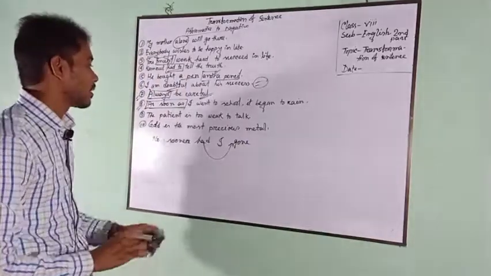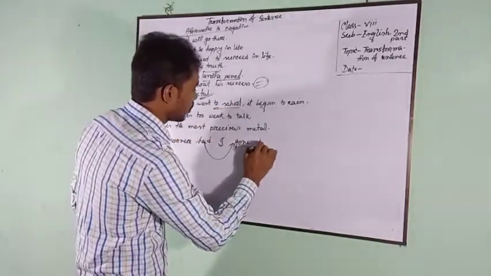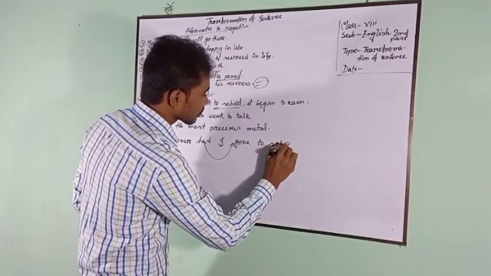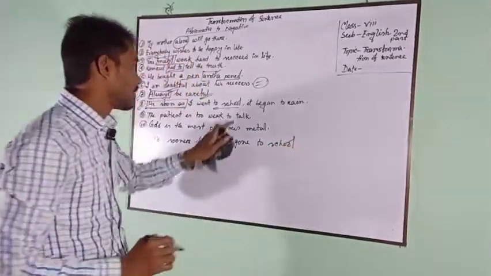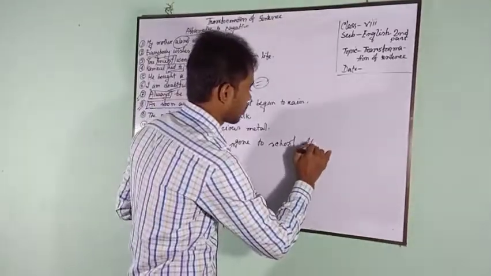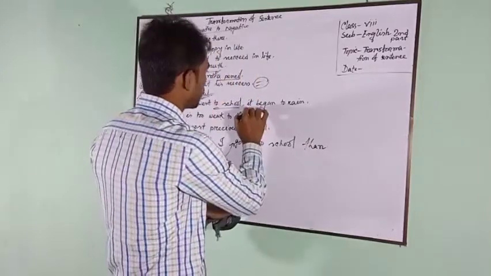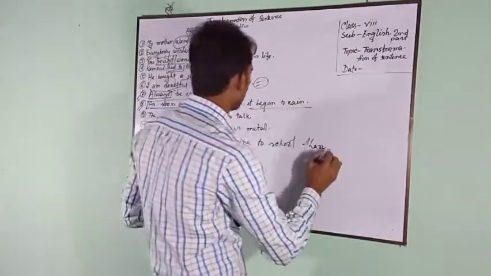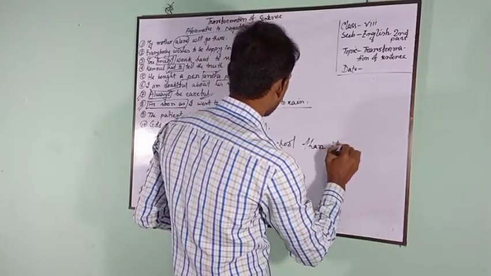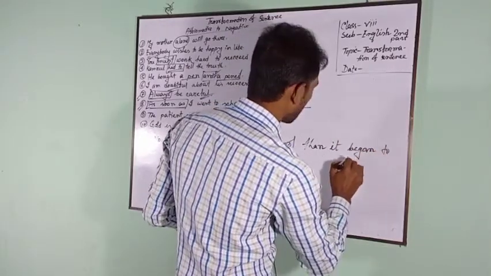No sooner had I gone to school, and instead of the comma we can write here then, and the rest of the sentence: it began to rain.